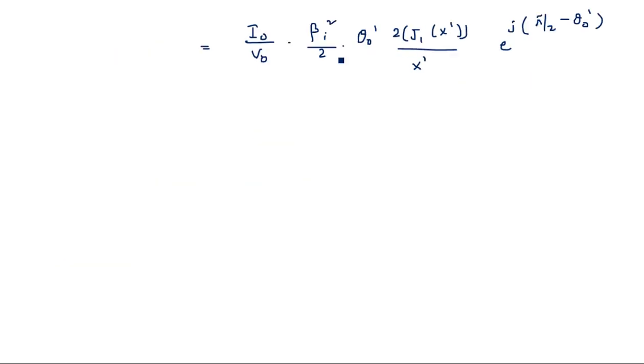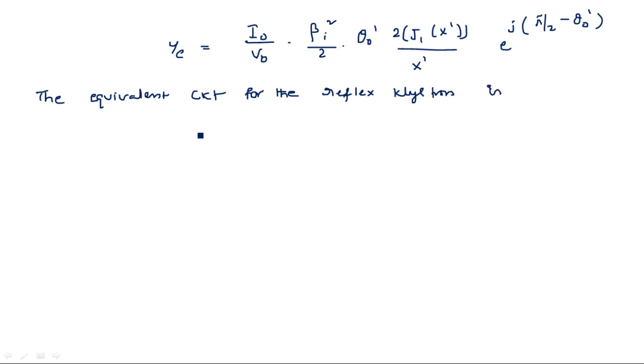Before going into the condition for the oscillations, let us consider the equivalent circuit for the reflex klystron, as shown in this figure.